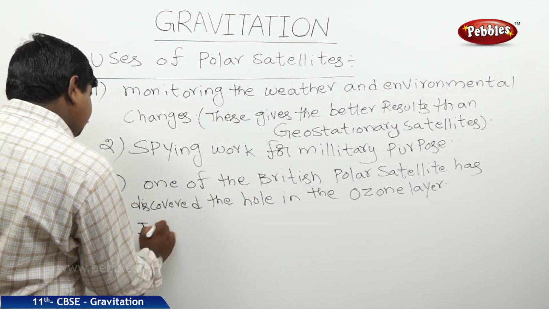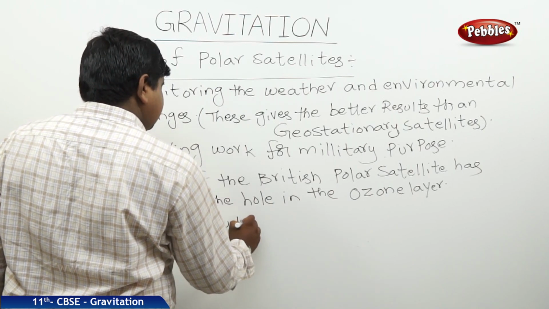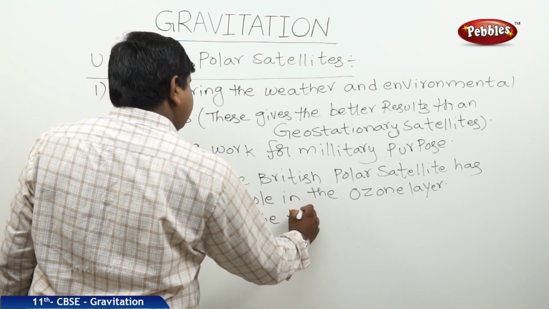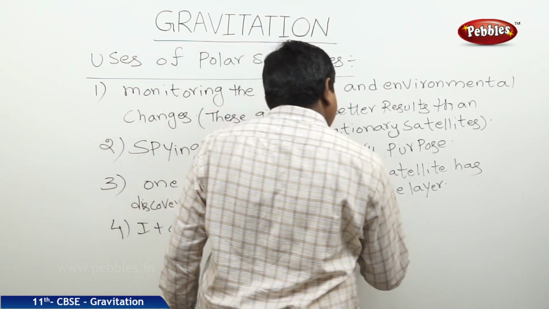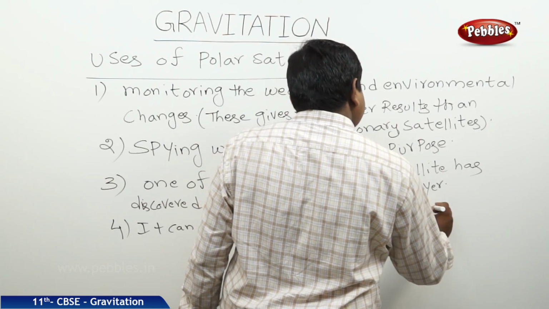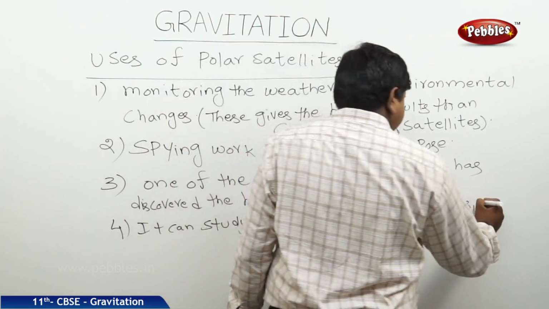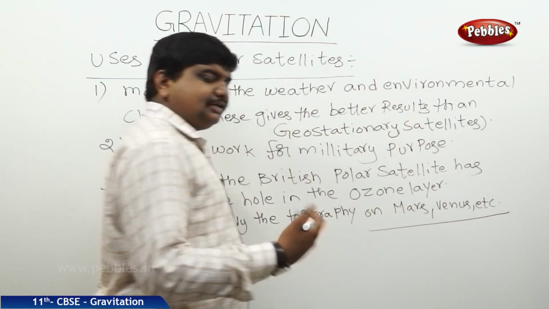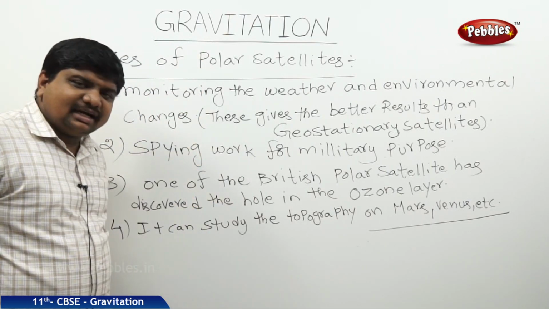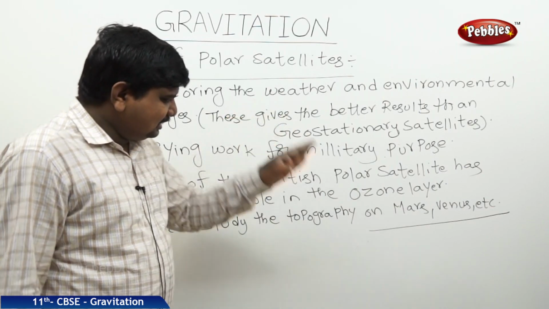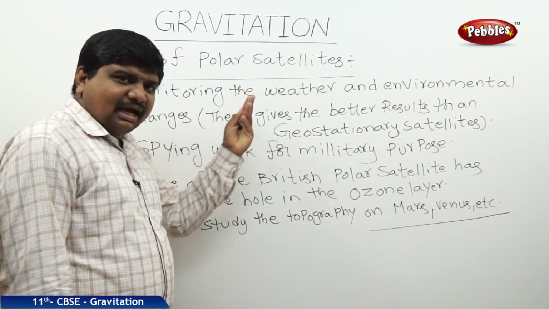It can study the topography on Mars, Venus, etc. Like Jupiter also we can list out. So for these types of planets which are invisible in natural conditions, these polar satellites can give the topography and the situations on the surface, which can be observed by the polar satellites.